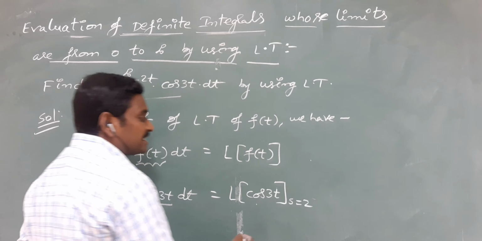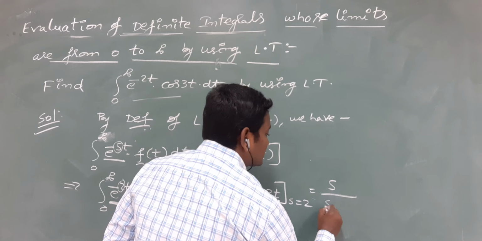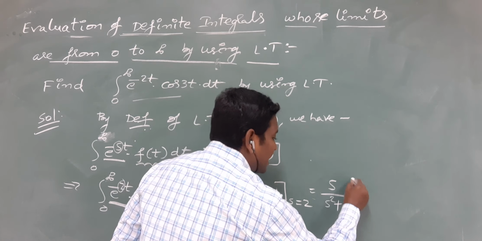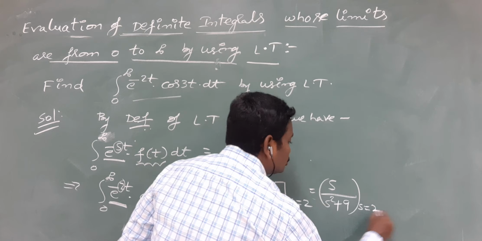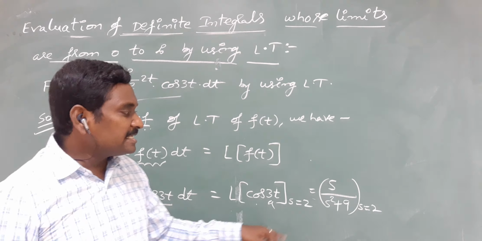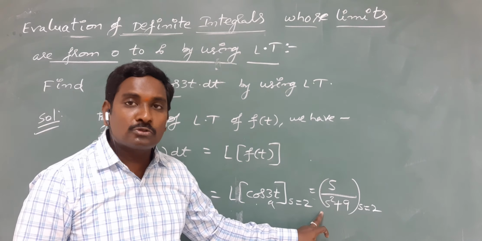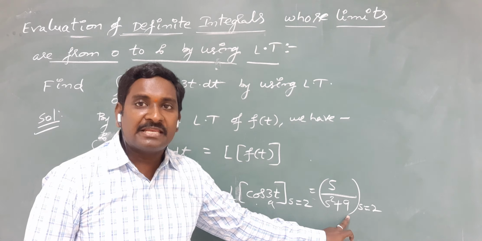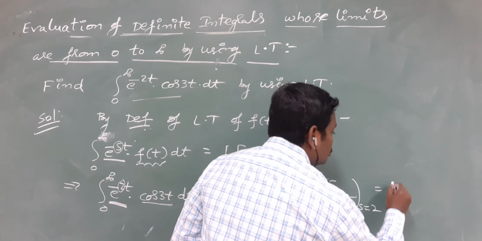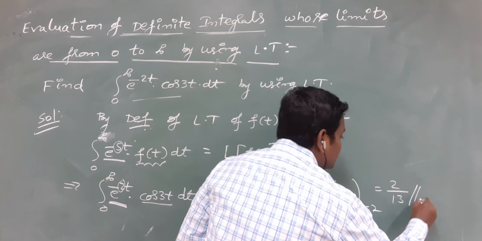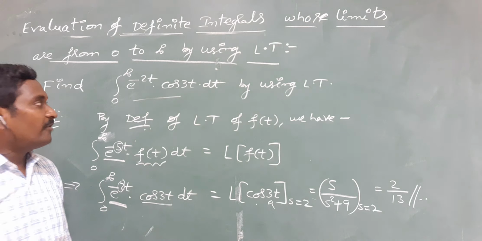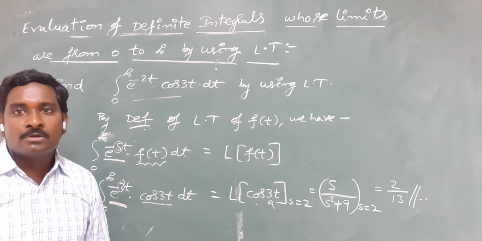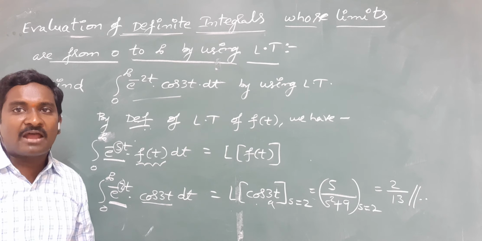So what is L of cos 3t? It is s by s square plus 3 square, because a is 3 here, which gives 9. Replacing s equal to 2, you will get 2 by 2 square plus 9. 2 square plus 9 is 4 plus 9, which is 13. So the result is 2 by 13. In this way we can easily find the value of this definite integral by using the Laplace transform. This is the application of Laplace transform.